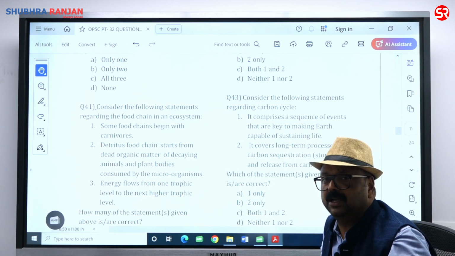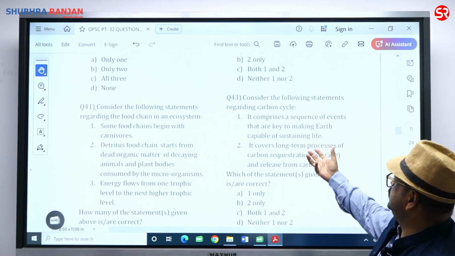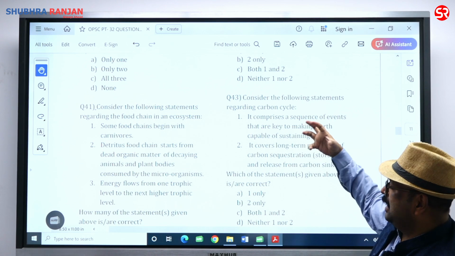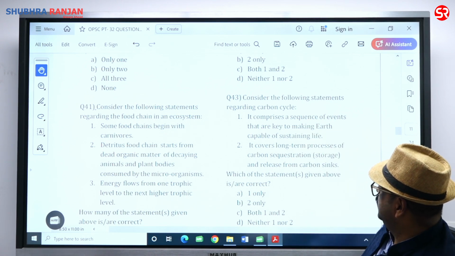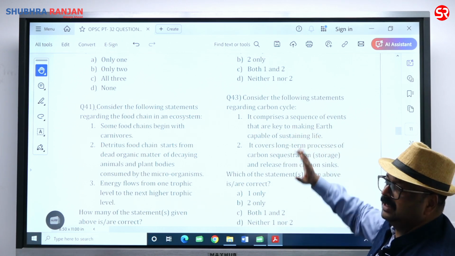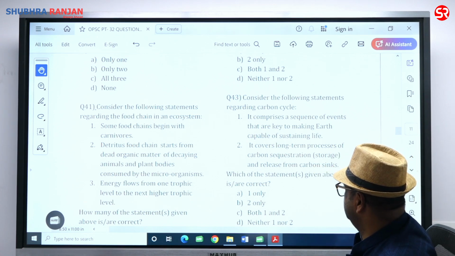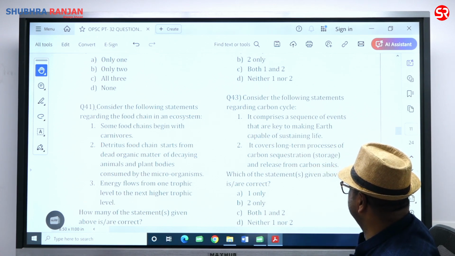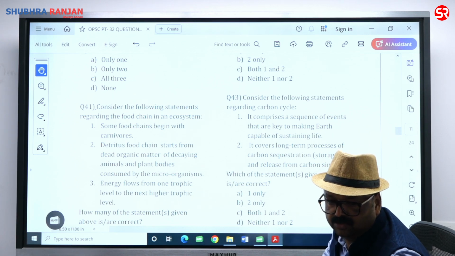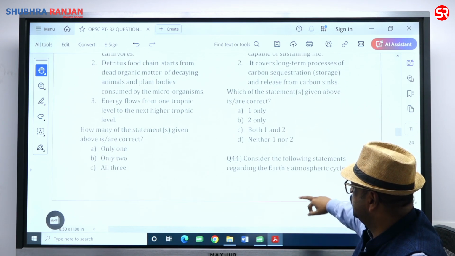Only archaebacteria was there. And what happened? For the first time when cyanobacteria evolved, they performed photosynthesis. They sequestered carbon dioxide into glucose, and in this way they stored solar energy in the form of chemical energy. It comprises a sequence of events that are key to making Earth capable of sustaining life. When the energy surplus accumulated, so many lives were sustained. It covers the long-term process of carbon sequestration and release from carbon sinks. That is also correct. So 1 and 2 are both correct. Charlie is going to be the right answer.